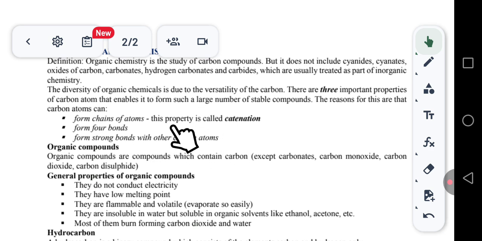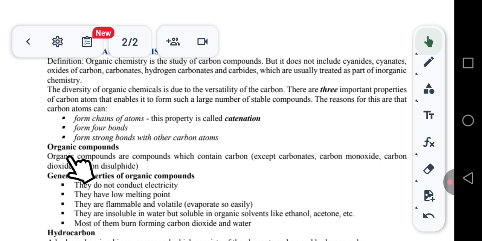So because of these 3 reasons, when they ask you in the exam why carbon is more diverse, it's because number 1, it forms 4 bonds, number 2, it forms strong bonds with other carbon atoms, and lastly you can state the chain-forming reason here.